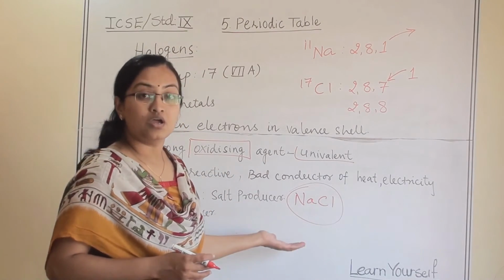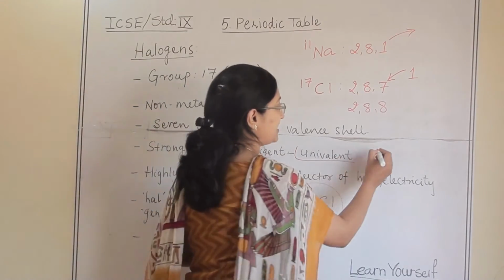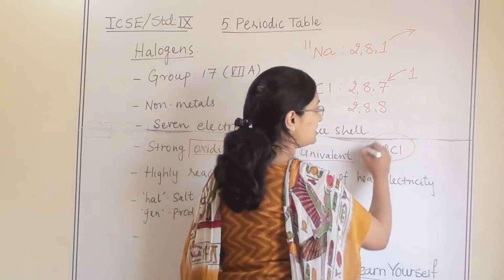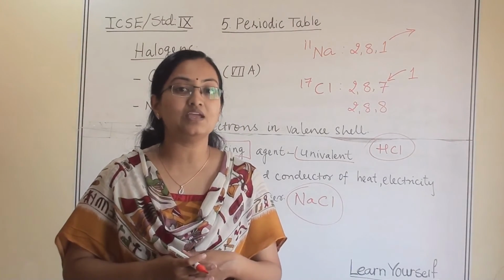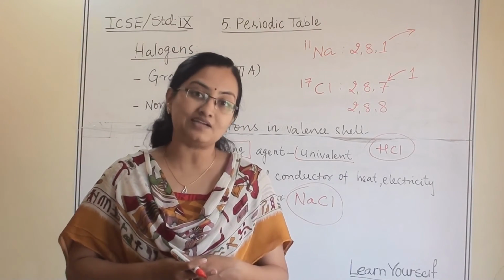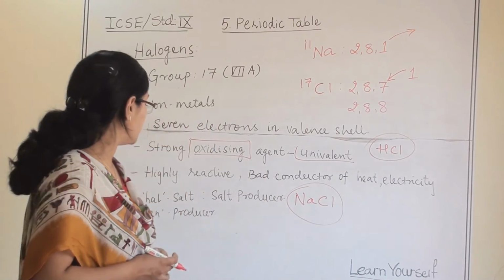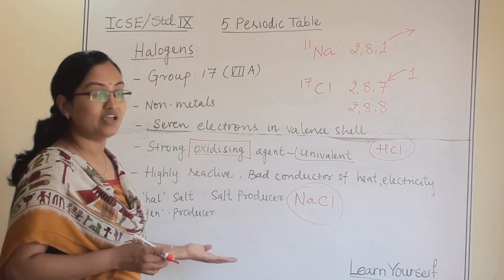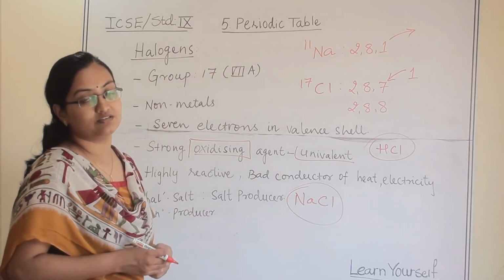Also, they make covalent compounds with non-metals. For example, HCl is a covalent compound. With non-metals, halogens make covalent compounds, and with metals, halogens make electrovalent compounds. So this is all about halogens, and they are from group 7 or 17.